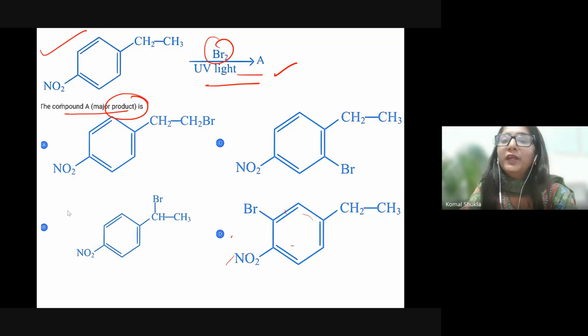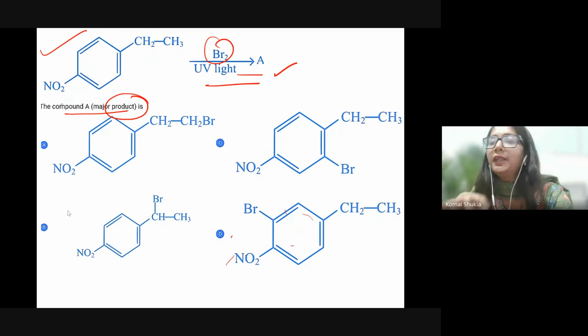Whenever we talk about option B, always remember that first of all, we need to identify what type of reaction it is. The reagent we are using is Br2 with UV light. This combination signifies that photochemical free radical substitution will take place. Unlike electrophilic aromatic substitution, which would attack the benzene ring, this reaction specifically targets the alkyl side chain.